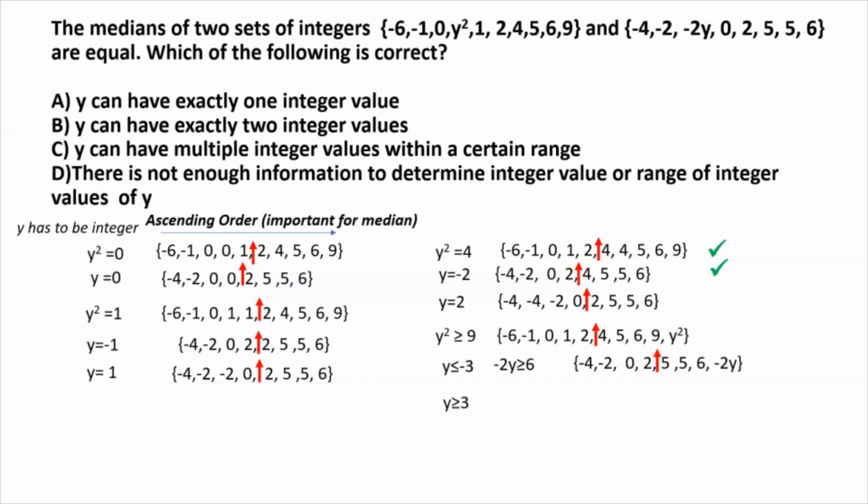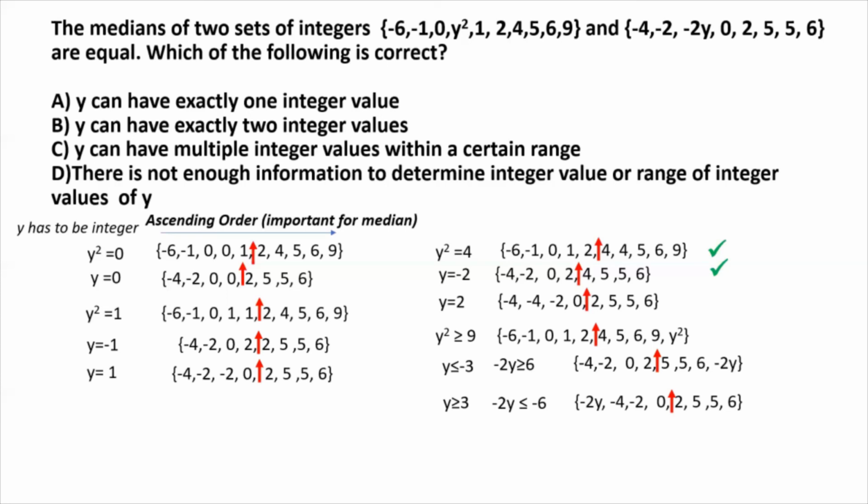What about y greater than or equal to 3? So if y squared is greater than or equal to 9, that's the other possibility. y could be greater than or equal to 3. In that case, -2y will be less than or equal to -6, right? And now -2y in the second set will lie at the other extreme, because it will be the lowest value in that set. And for this case, the median of the second set will be between 0 and 2. So not equal to the median of the first set.